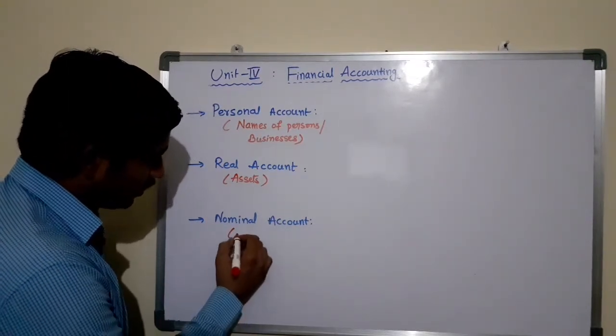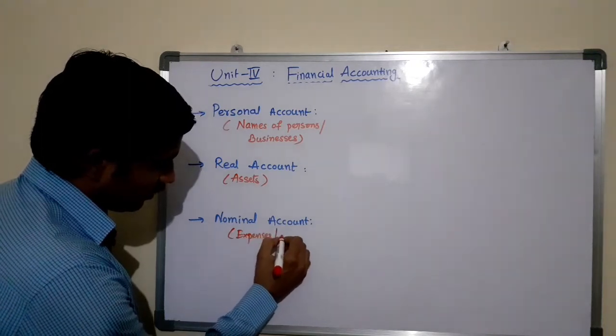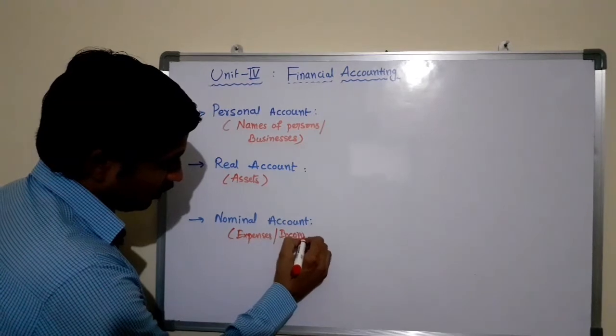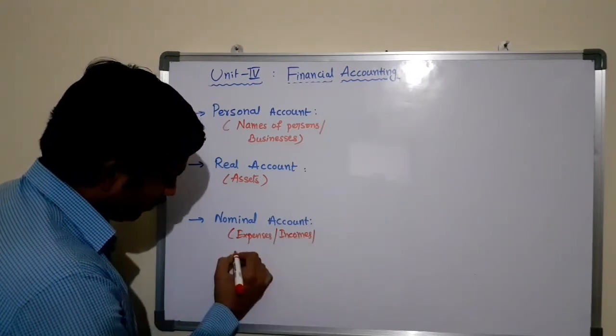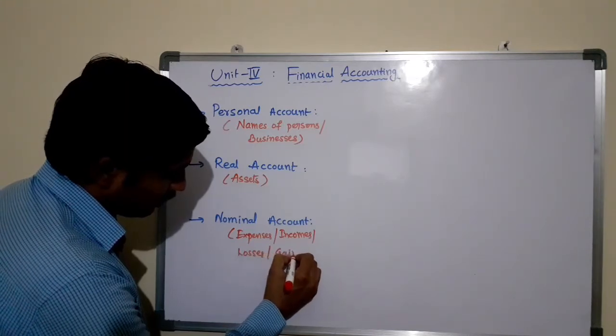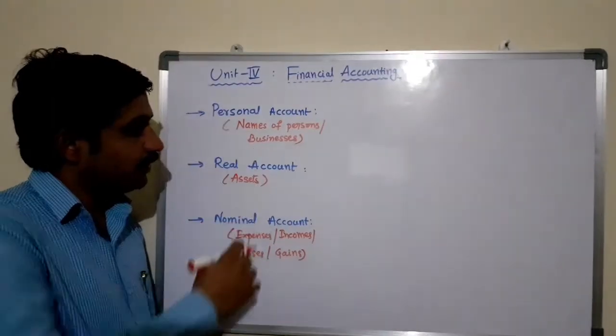Nominal account is relating to expenses or incomes or losses or gains. Based on the nature, we will classify.